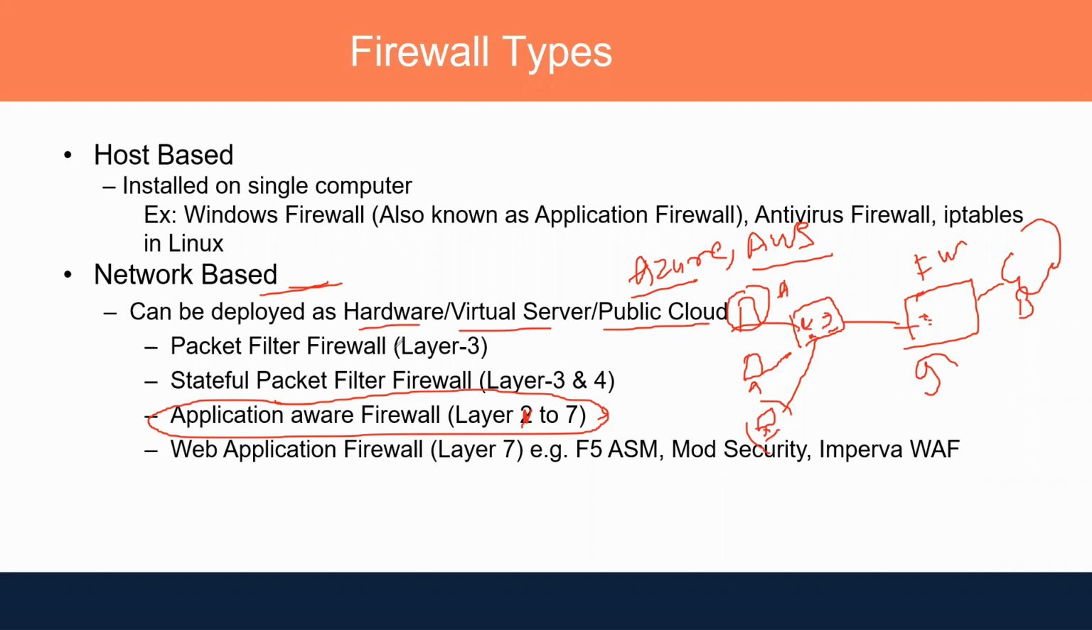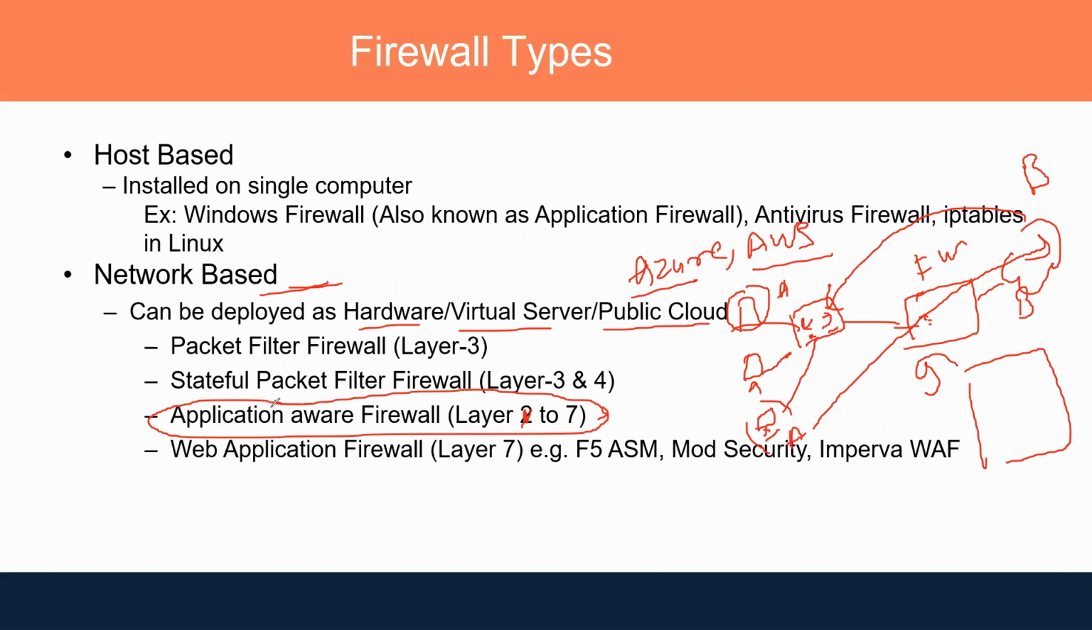Then the stateful firewall came into the picture. A stateful firewall was maintaining a state table, I mean a connection table. So if the connection is initiated by A to destination B, the reply is automatically allowed. If the connection is initiated, the reply is automatically allowed. This is because of the stateful inspection.